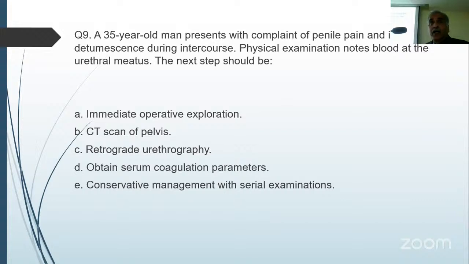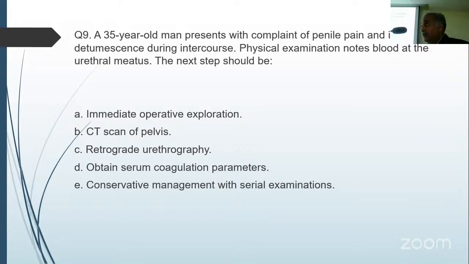But there are cases where you do not find any swelling of the penis and you just have bleeding per urethra, where the whole blood after the fracture goes into the urethra because of associated urethral trauma, and nothing comes out into the tissue spaces. So you won't find any swelling of the penis, only presentation with hematuria. So this could be a kind of presentation.